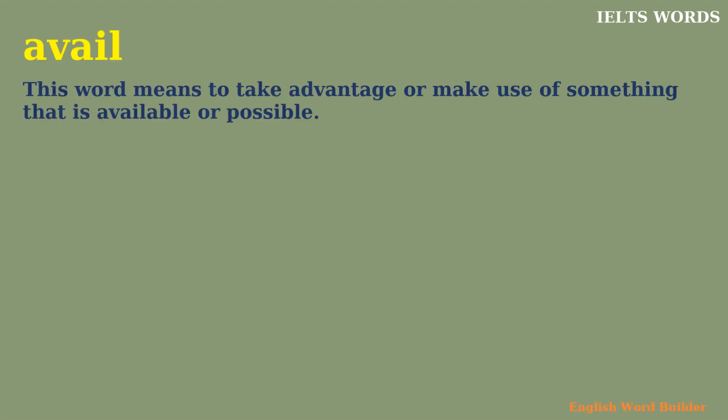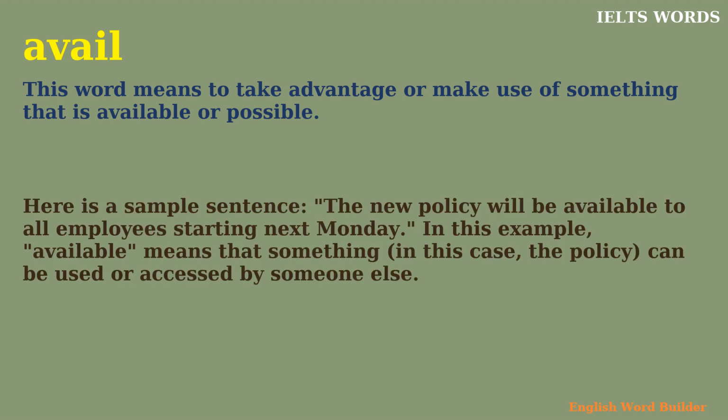Avail. This word means to take advantage or make use of something that is available or possible. Here is a sample sentence. The new policy will be available to all employees starting next Monday. In this example, available means that something, in this case, the policy, can be used or accessed by someone else.